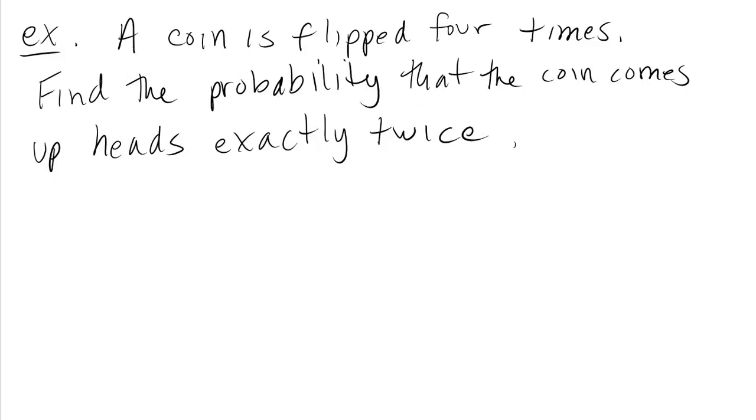Here's an experiment. A coin is flipped 4 times, and then we're asked to find a probability. Find the probability that the coin comes up heads exactly twice. Okay, this is binomial. Let's first talk about that part. This is a binomial experiment. We have a fixed number of repeated trials. We're flipping the same coin 4 times.